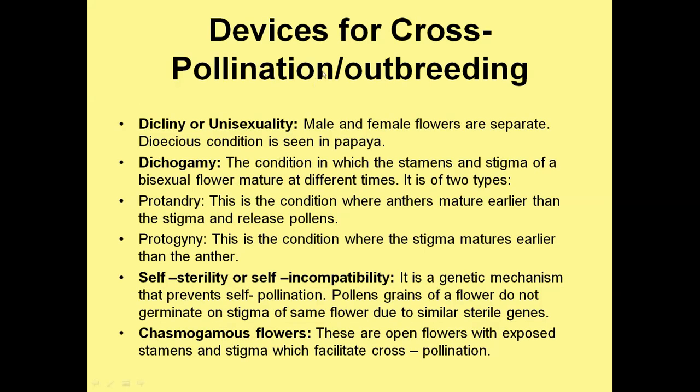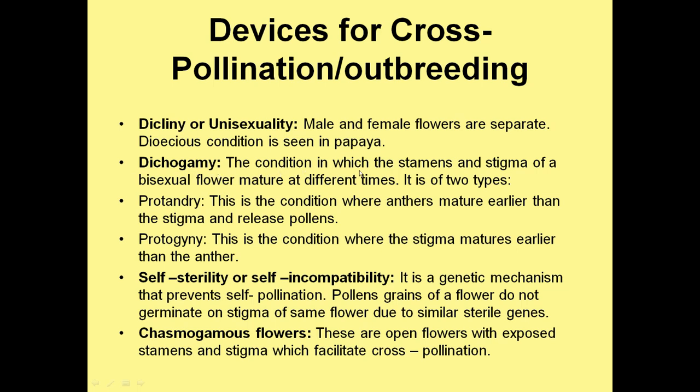Now come to the devices for cross pollination or outbreeding. The first device is diclinay or unisexuality. Male and female flowers are quite separate and are produced on different plants, as in the case of dioecious papaya. Dichogamy is very, very important.